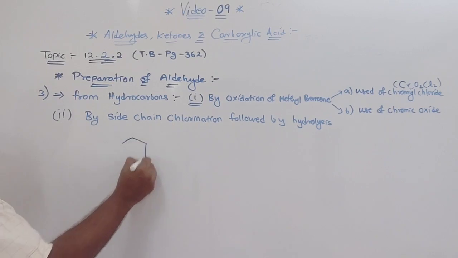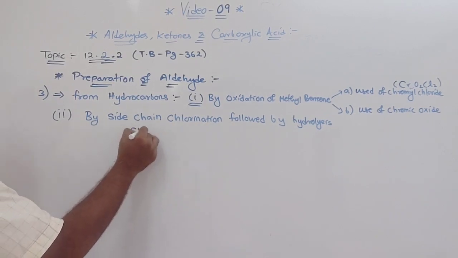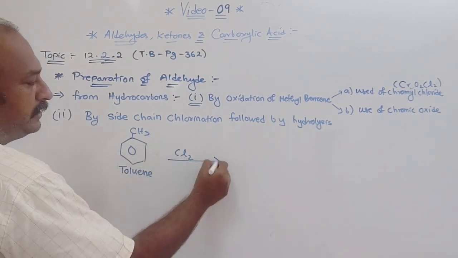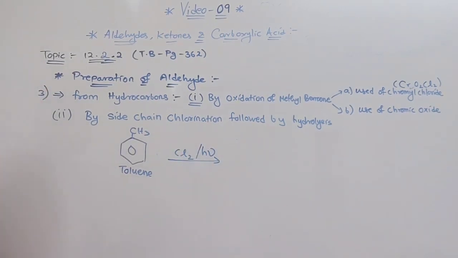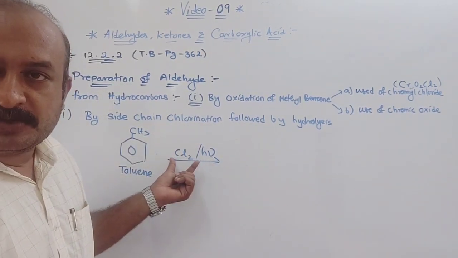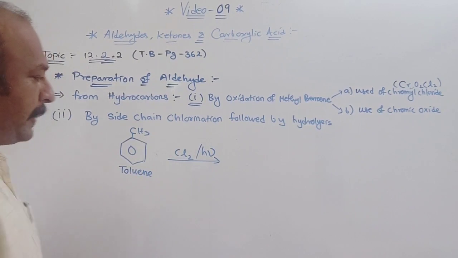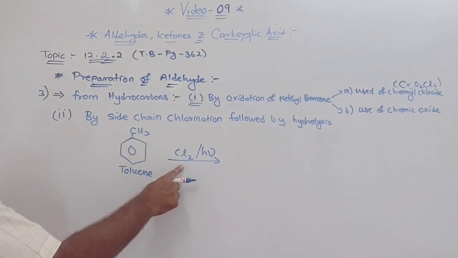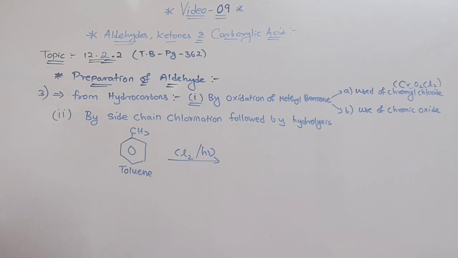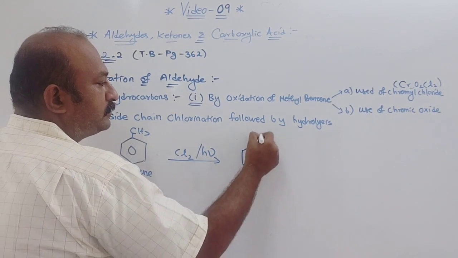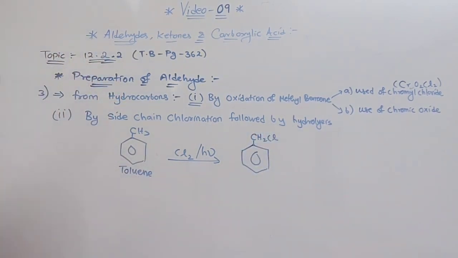Side chain chlorination, when we say so, first we will take here toluene, CH3. Clear? When treated with Cl2 in presence of high intensity light, because chlorine is photochemical, it decomposes in presence of light. So here you will get a free radical from this. So toluene when treated with Cl2 in presence of high intensity light will change into benzyl chloride, CH2Cl, like this is written in your book.